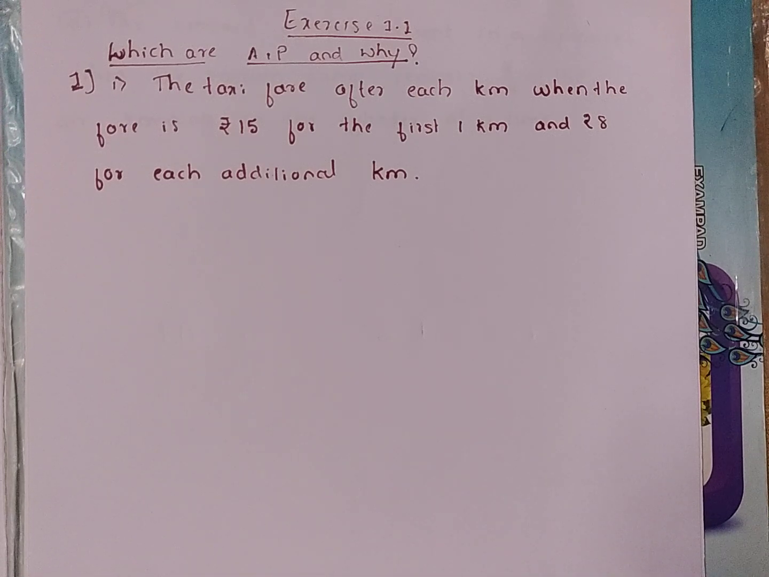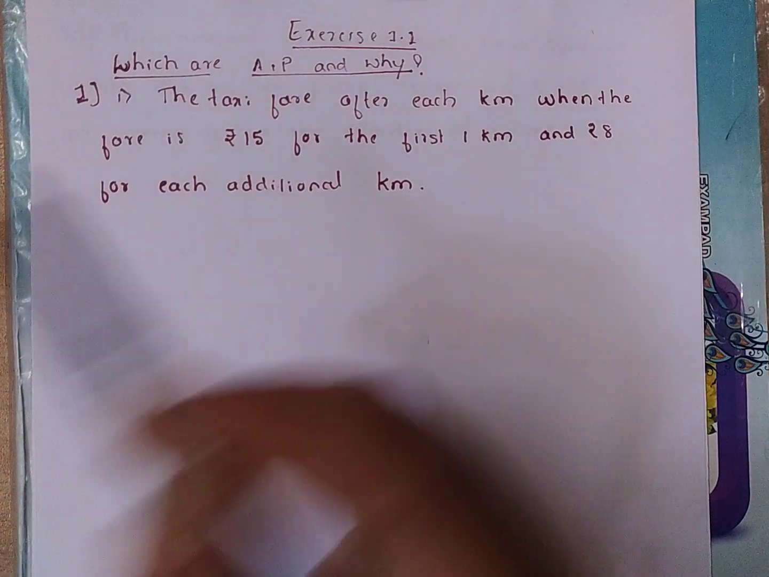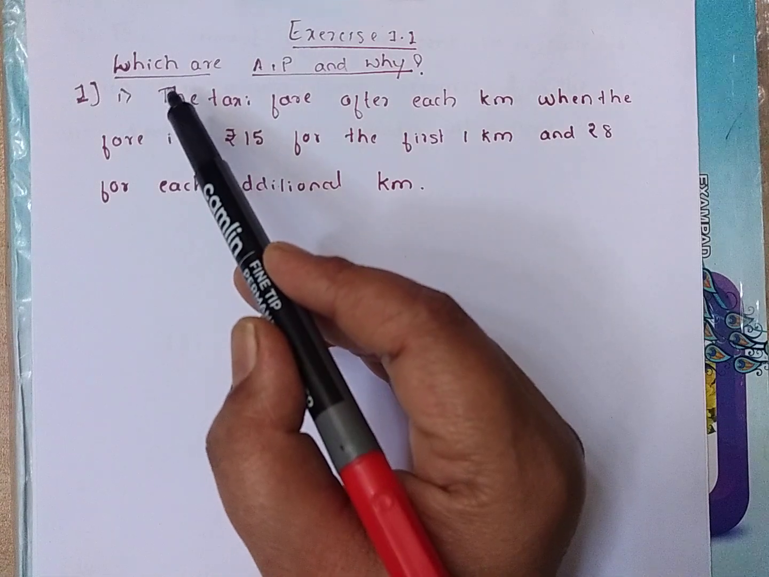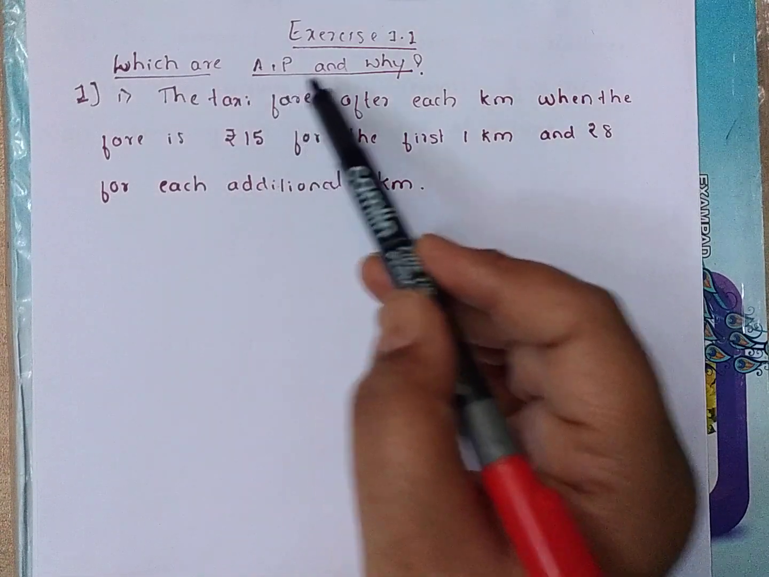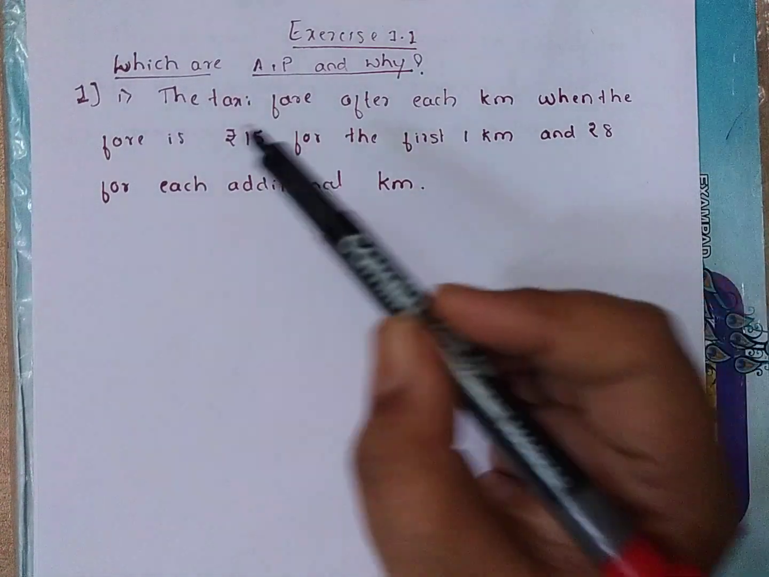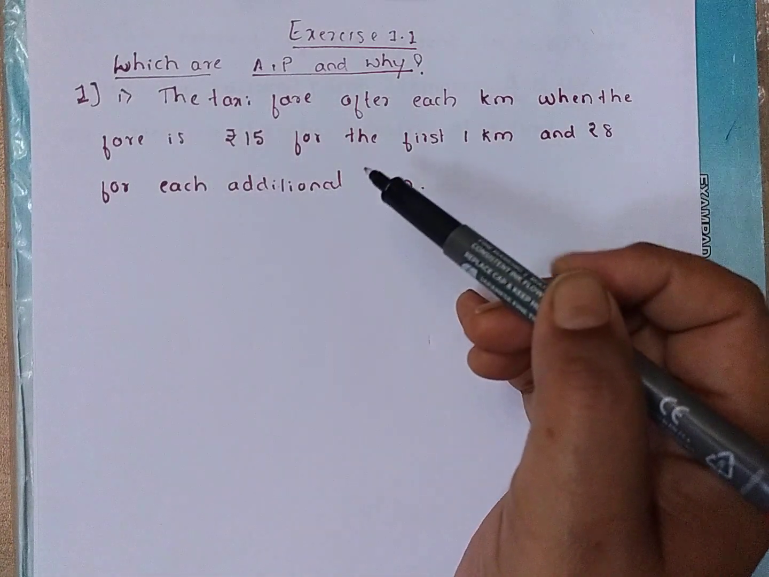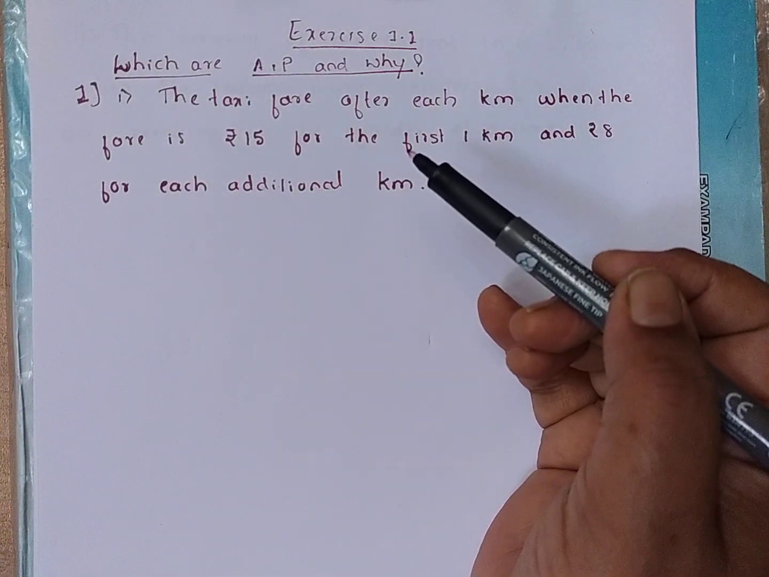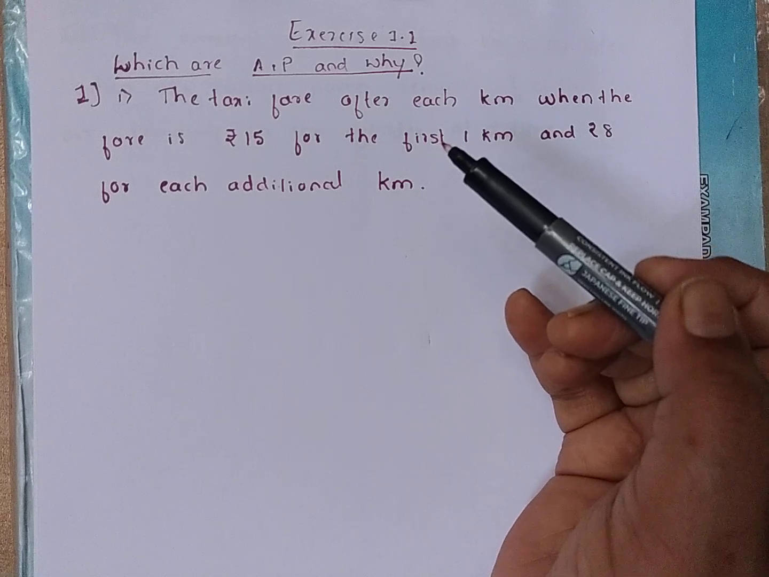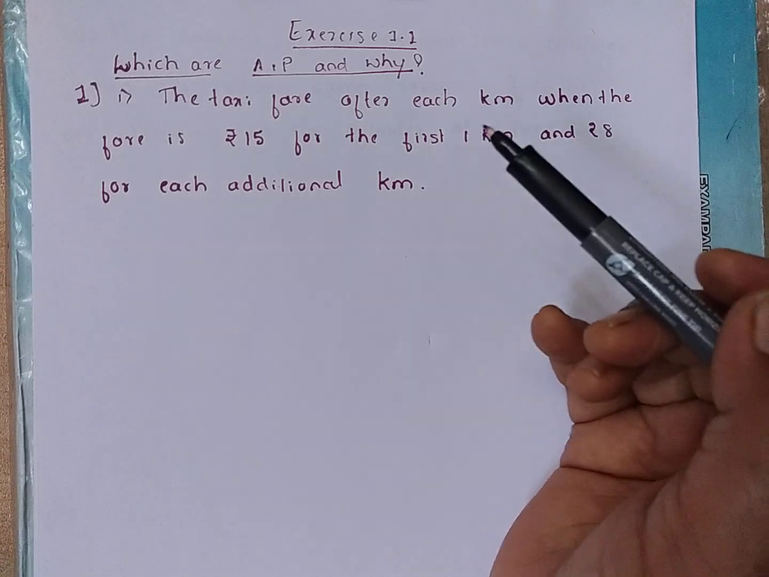So in the previous video we have studied about the general form of arithmetic progression and what is common difference, and what are the finite and infinite arithmetic progressions. So coming to the exercise, that is the first exercise. The first question is, which are the APs, arithmetic progressions, and why? There are 4 questions and you have to find out whether these sets of numbers are arithmetic progressions or not, and if yes, why, and if not, why.